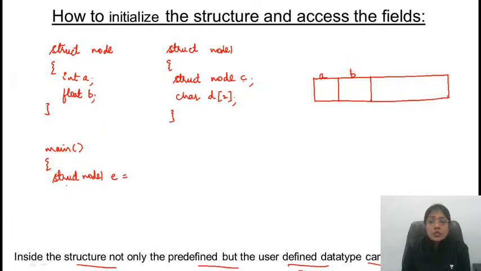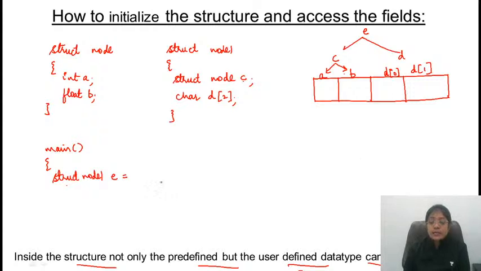Right? So this is making a call to C. E is containing 2 parts, C and D. Inside C, further its data type is divided into 2 parts, A and B. In D you are storing the values of the array. This is D of 0 and D of 1. Right? Any doubt till here?